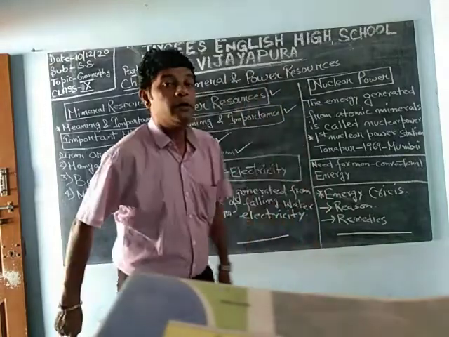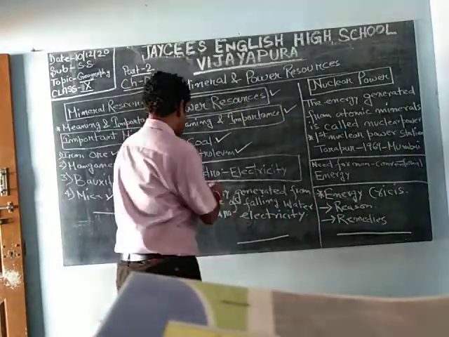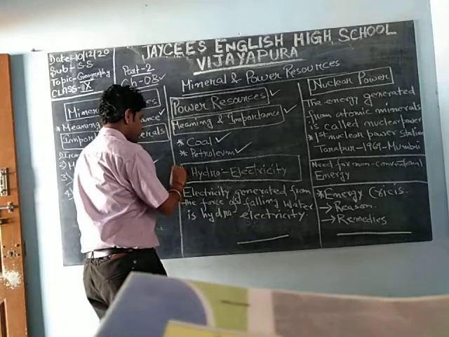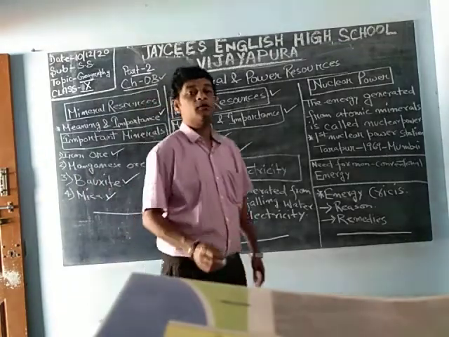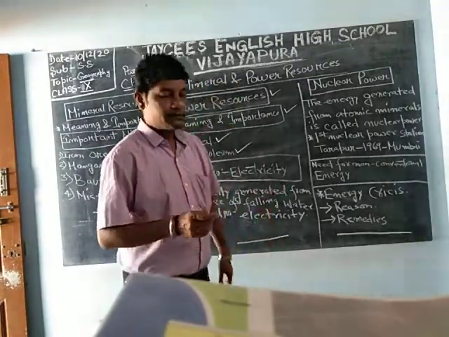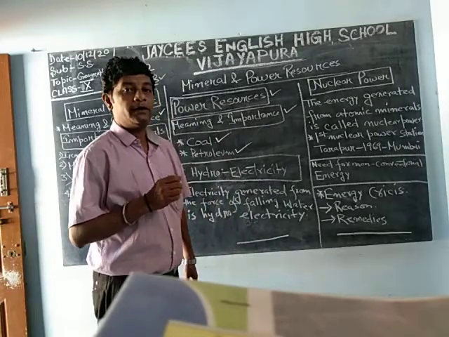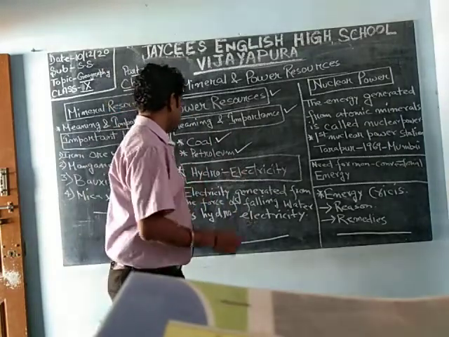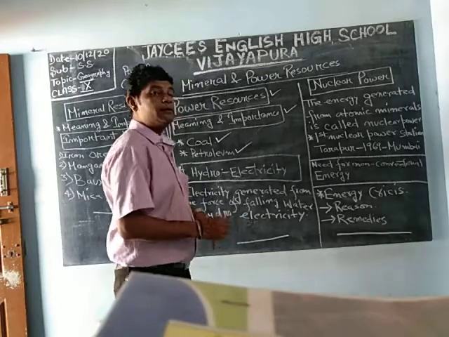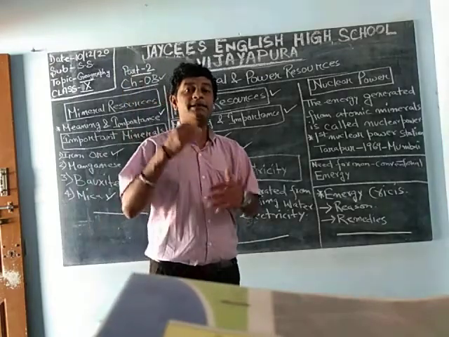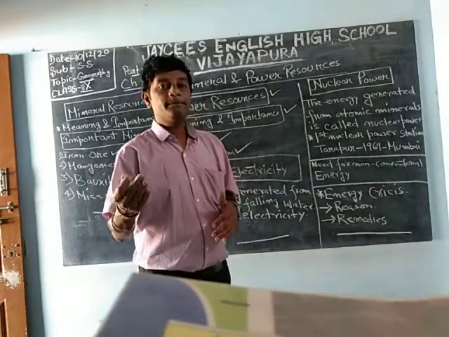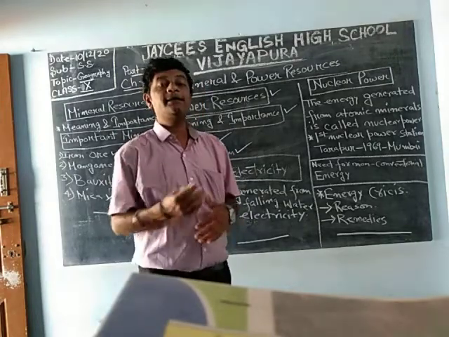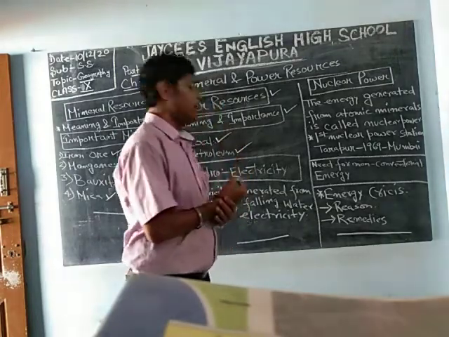Now we will go for hydroelectricity. Hydro means water. In your science you can see what this hydro is. Hydro is nothing but water. So the electricity which is generated from water is known as hydroelectricity.